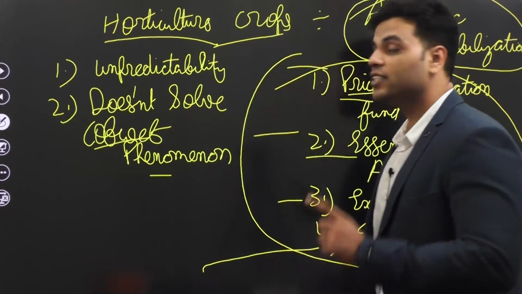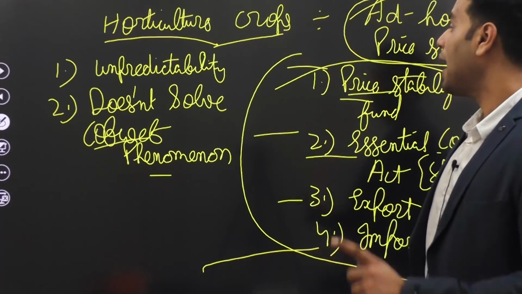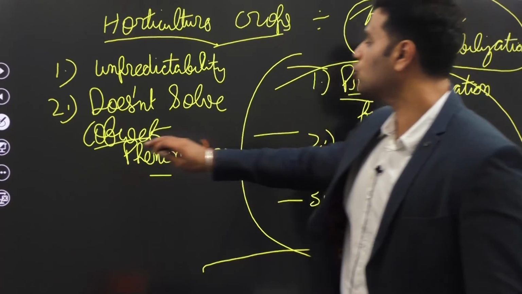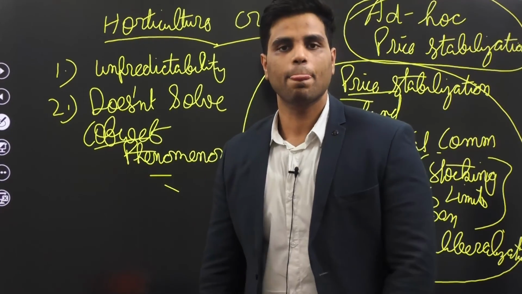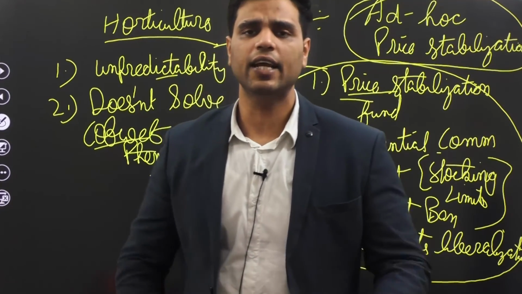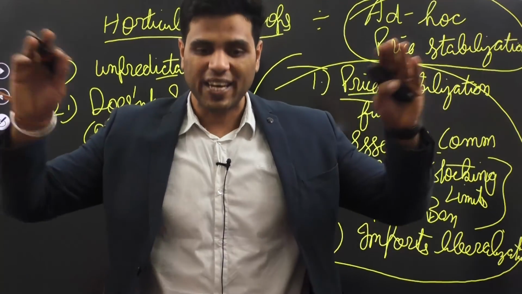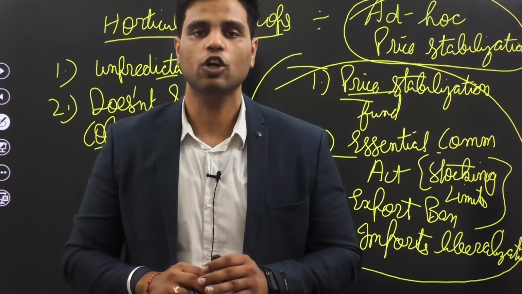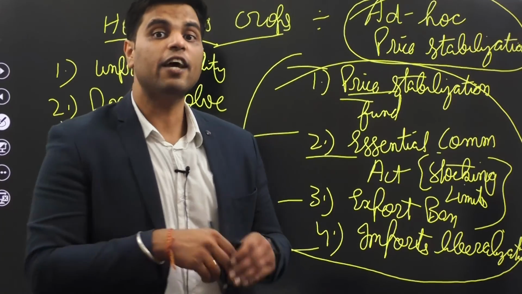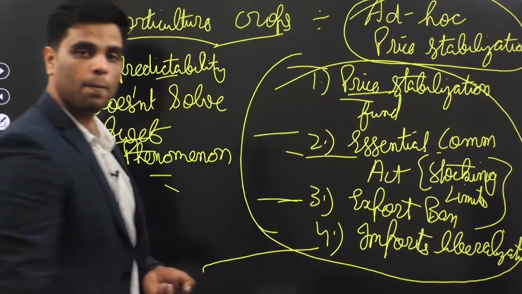But cobweb phenomena is a huge problem as far as tomatoes, onions and potatoes are concerned, and ad hoc measures do not solve the problem of cobweb phenomena. Alright, so unpredictability, market uncertainty and all these problems create a hell lot of other problems which inhibit trade in these agricultural commodities, right? So therefore there should be a permanent mechanism instead of these temporary mechanisms.